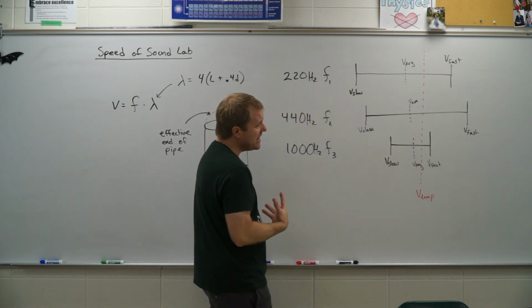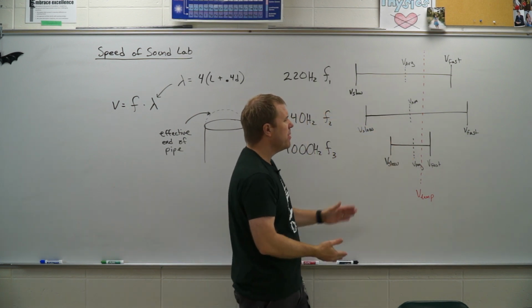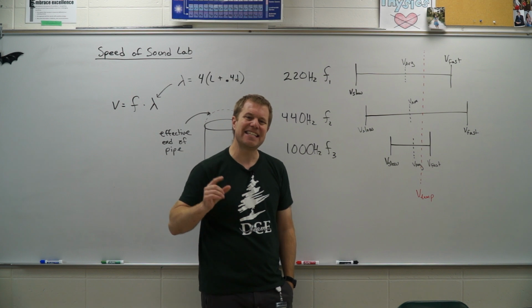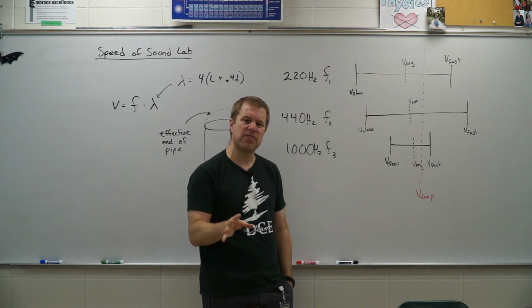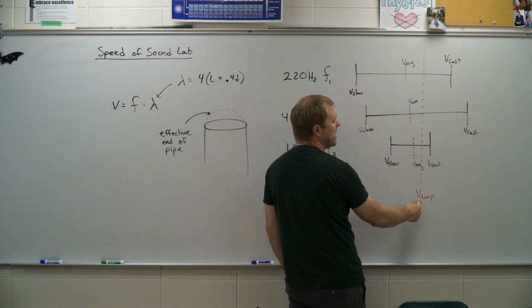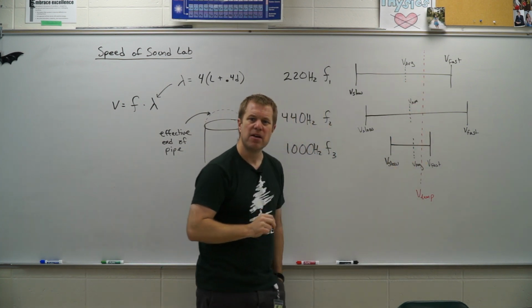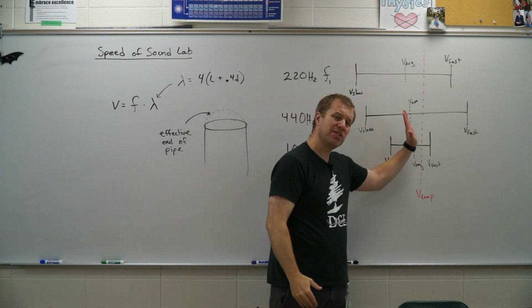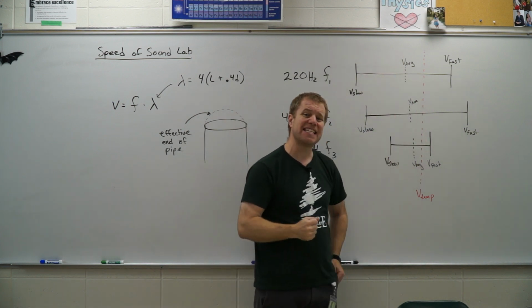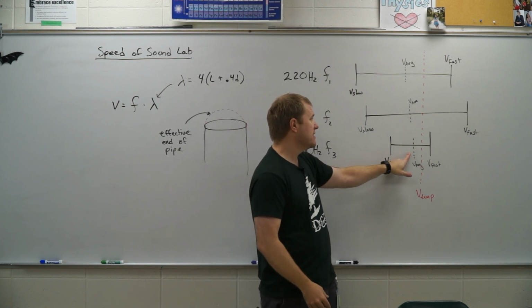Okay, so my data, yes, is showing an increase based on frequency, but the next question asks, is it statistically significant? Meaning, this is the velocity that I was expecting to get, is this red line. Now, each of them is off a little bit, but if I'm comparing all of them to the same line, I should be getting the same number. So why am I not getting the same number for each one?